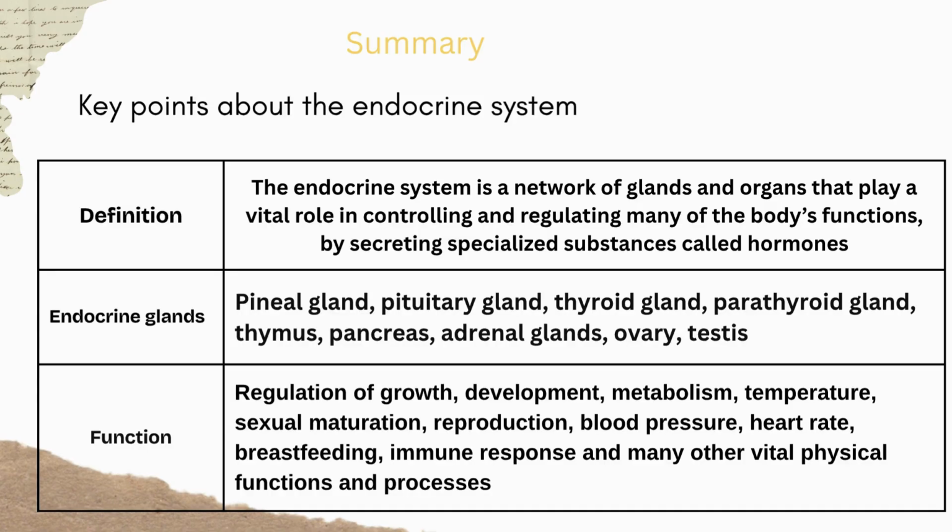Moving on to the next section, let's look at the key points about the endocrine system, focusing on its definition, glands, and functions. First, let's look at the definition. The endocrine system is a network of glands and organs that play a vital role in controlling and regulating many of the body's functions by secreting specialized substances called hormones.